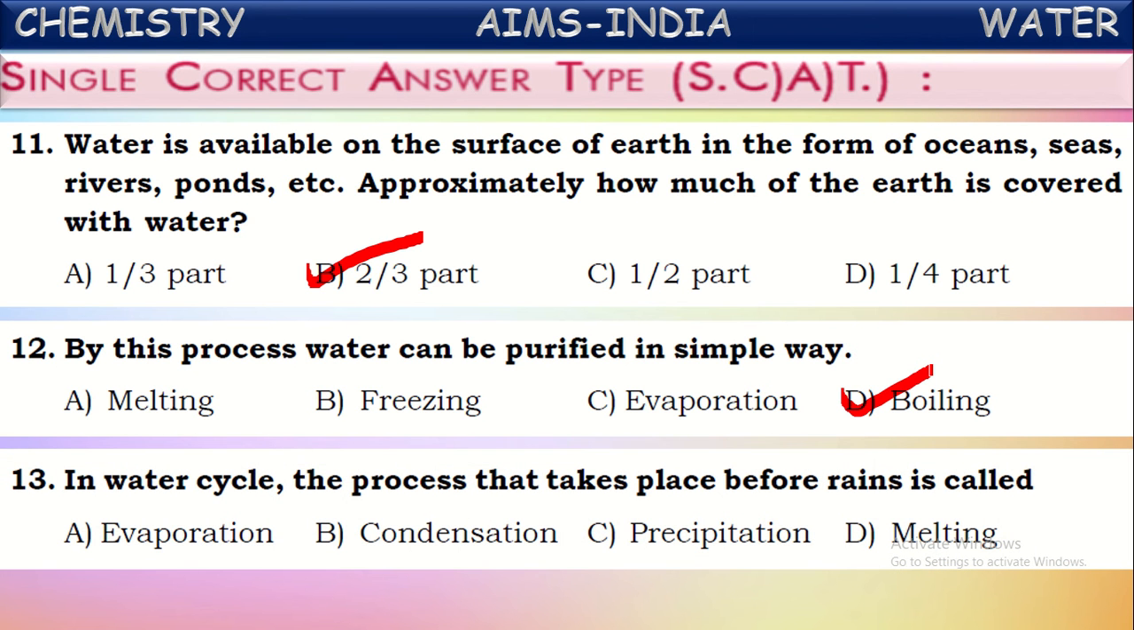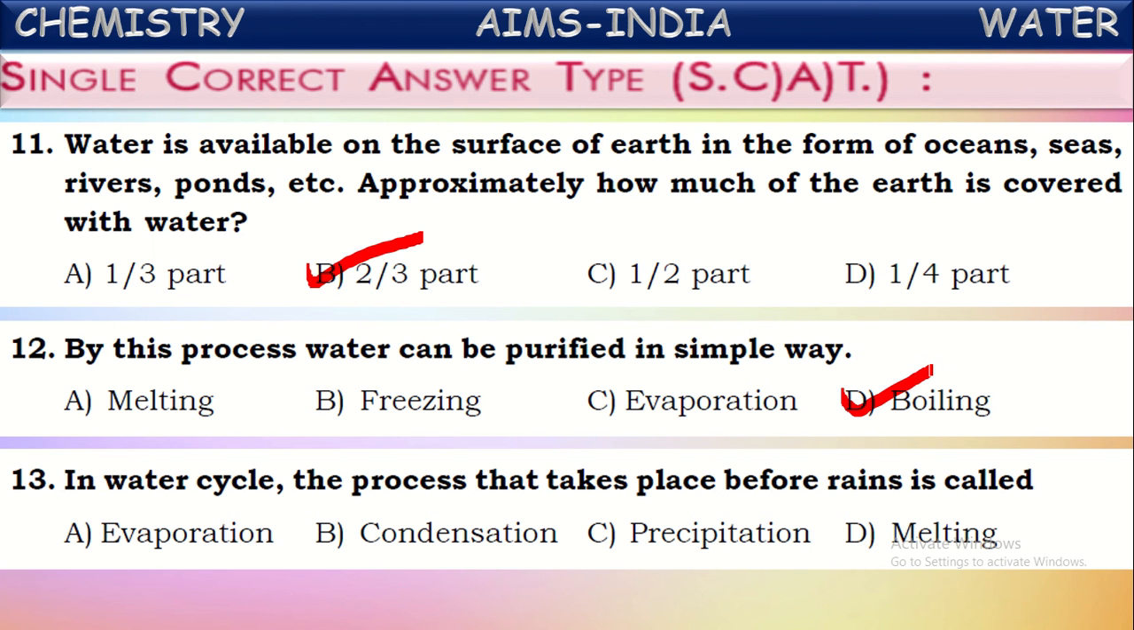In the water cycle process, what is the process that takes place before rains? So, water cycle. What is meant by water cycle? The process in which water converts continuously from one form to another form because of the actions of nature. That is called water cycle. In that process, water from water bodies like oceans, lakes and rivers evaporates into water vapor form. That is called evaporation, and then it is converted into clouds by the process called condensation.